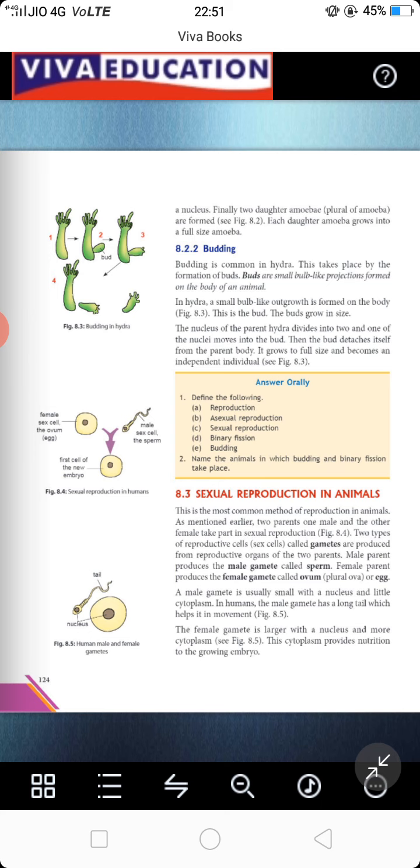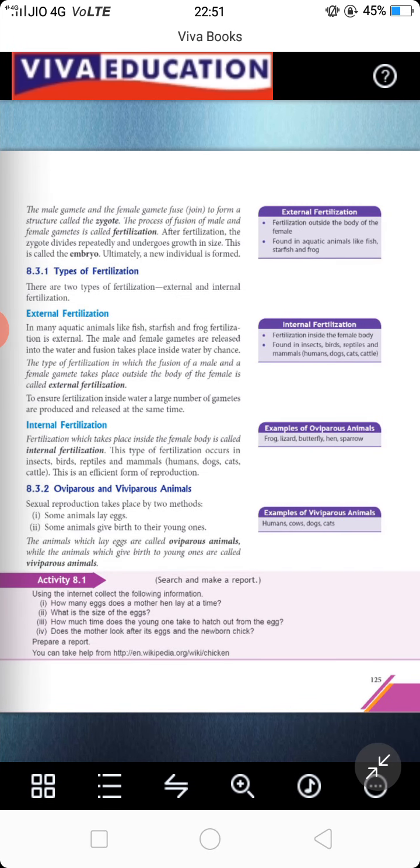As shown in figure 8.4, when a female egg is fertilized with a male gamete or male sperm, it results in the formation of an embryo, which further results in the formation of a complete human being. In this way, it is getting fertilized. Moving to the next page now. The male gamete and the female gamete fuse to form the structure called zygote. This process of fusion of male and female gametes is called fertilization. After fertilization, the zygote develops rapidly and undergoes growth in size. This is called embryo. Ultimately, a new individual is formed.